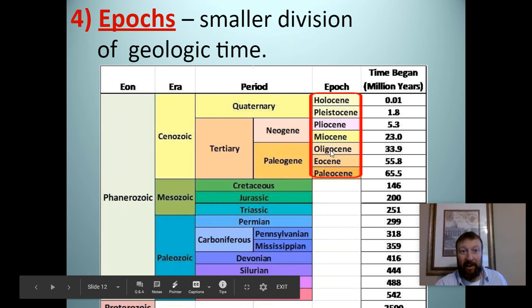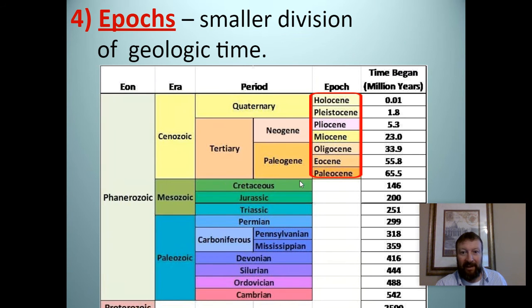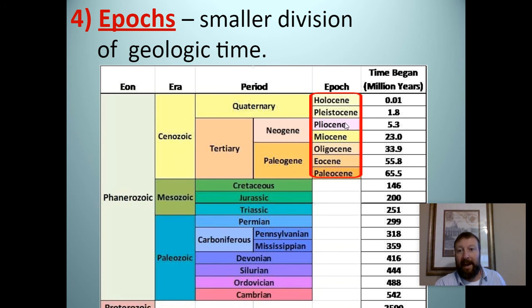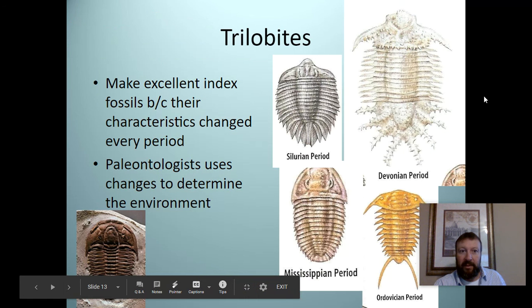And then notice epochs, the smallest division of time, we only have in the Cenozoic. And we can break that down because we know more about that. I mean, think about what you have here in high school. Do you remember what happened this year and last year? You probably have a better recollection of what happened then than when you were in middle school, and then eventually in your elementary years. You kind of don't really remember the major stuff. But the more recent stuff, we're able to break down into smaller segments because we know more about it. We are able to see it. And that's the epochs. So eon, era, periods, and epochs. In epochs, you only have to know these that are at the end because we don't really break any of the other ones down into that.